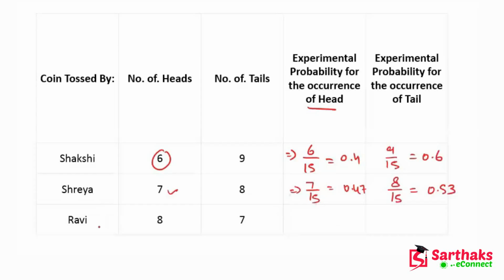Now in the case of Ravi, the probability of head is 8 upon 15, which is equal to 0.53, and in the case of tail, it is 7 upon 15, which is equal to 0.47. So this is the experimental probability example.